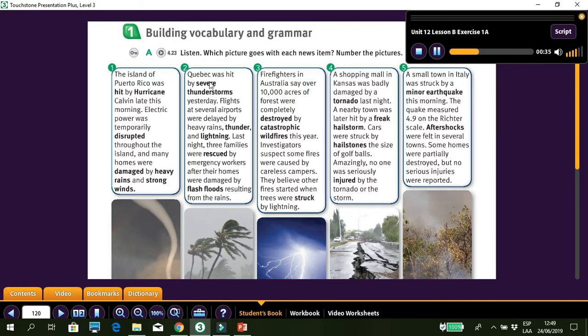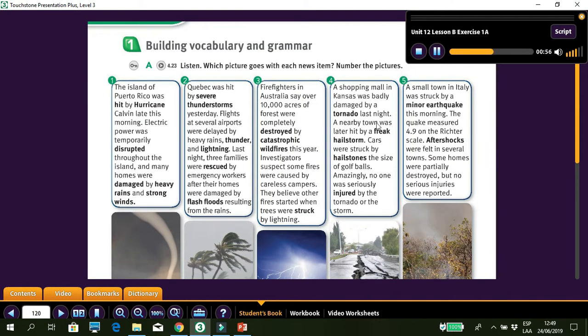2, Quebec was hit by severe thunderstorms yesterday. Flights at several airports were delayed by heavy rains, thunder, and lightning. Last night, 3 families were rescued by emergency workers after their homes were damaged by flash floods resulting from the rains. 3, Firefighters in Australia say over 10,000 acres of forest were completely destroyed by catastrophic wildfires this year. Investigators suspect some fires were caused by careless campers. They believe other fires started when trees were struck by lightning.